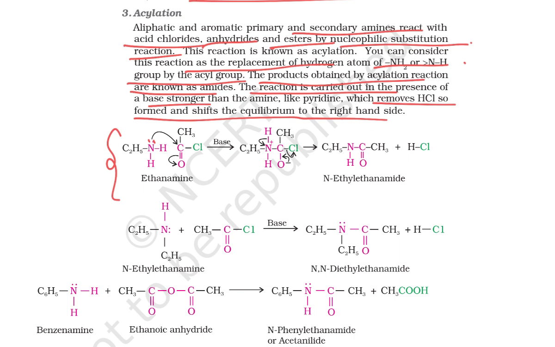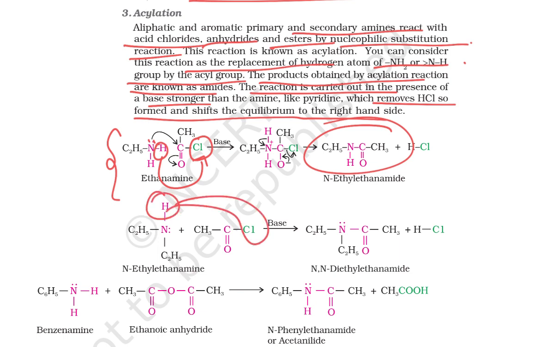So look here, this is your acetyl group. We know that in this, the Cl and this hydrogen get removed, so the NH bonds with C double bond O. This is your product. Here also the hydrogen again bonds with Cl. So this nitrogen is going to bond with C double bond O of CH3. Next we go for your benzenamine, in that the hydrogen is replaced, so the C double bond O of CH3 connects with nitrogen. Clear? Right.